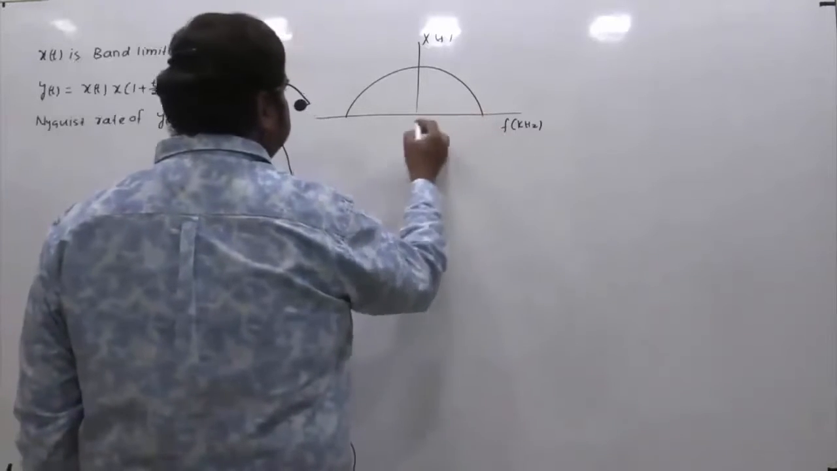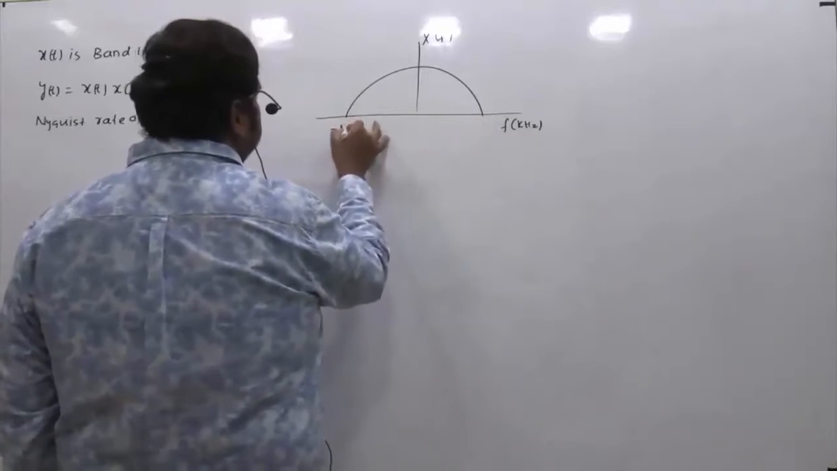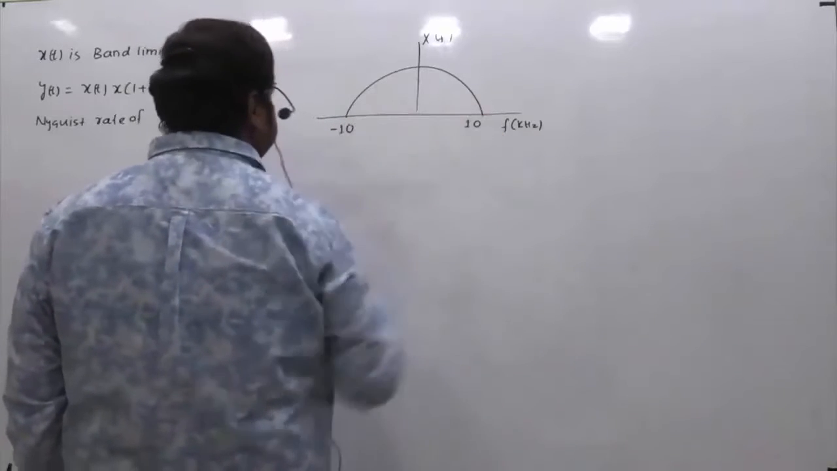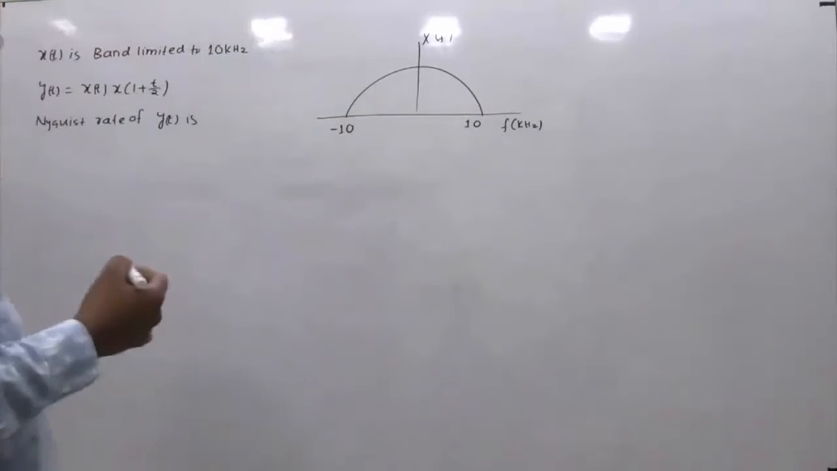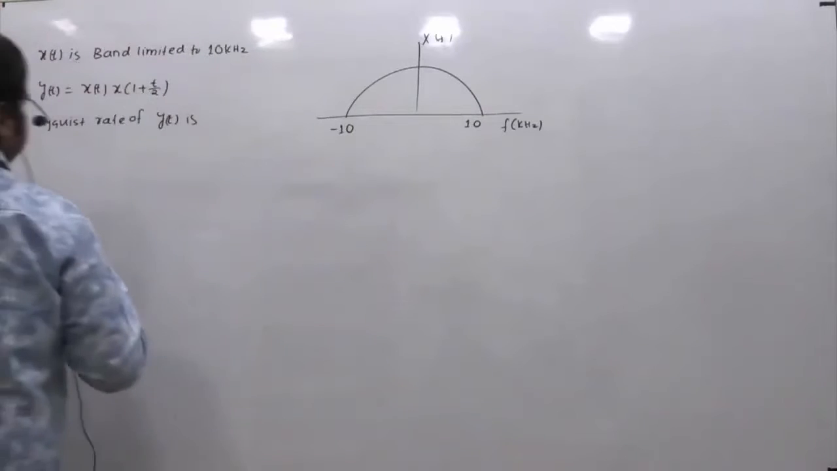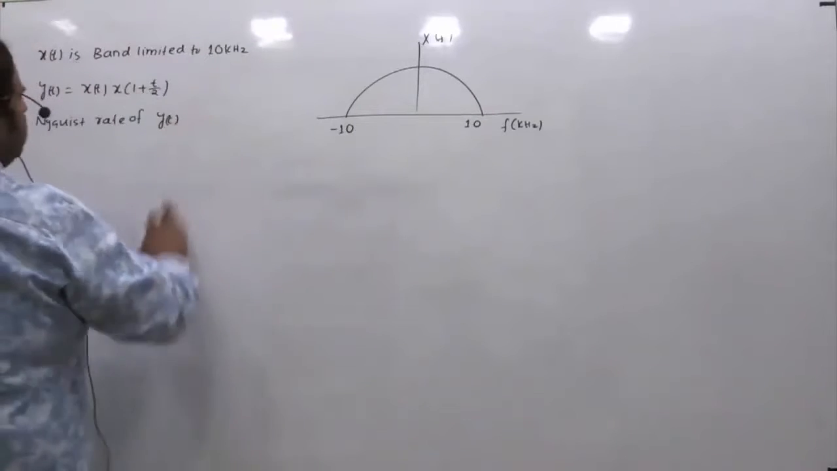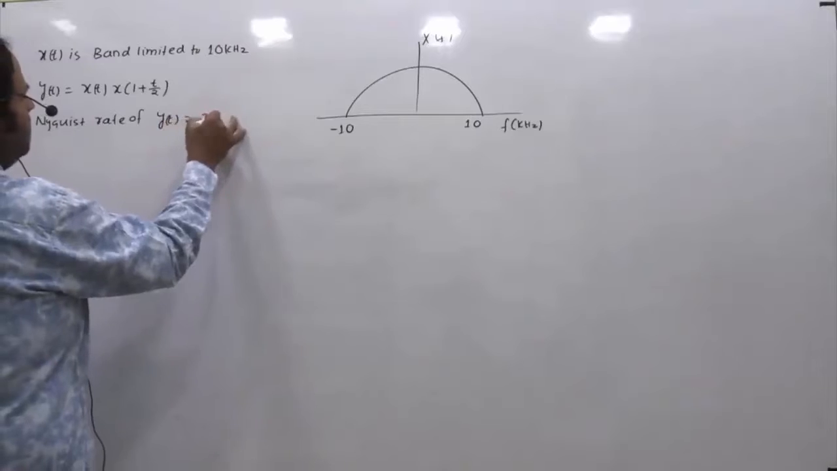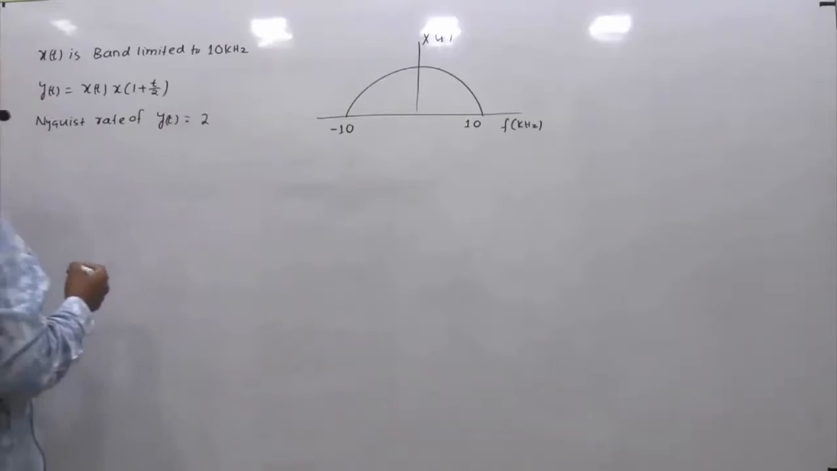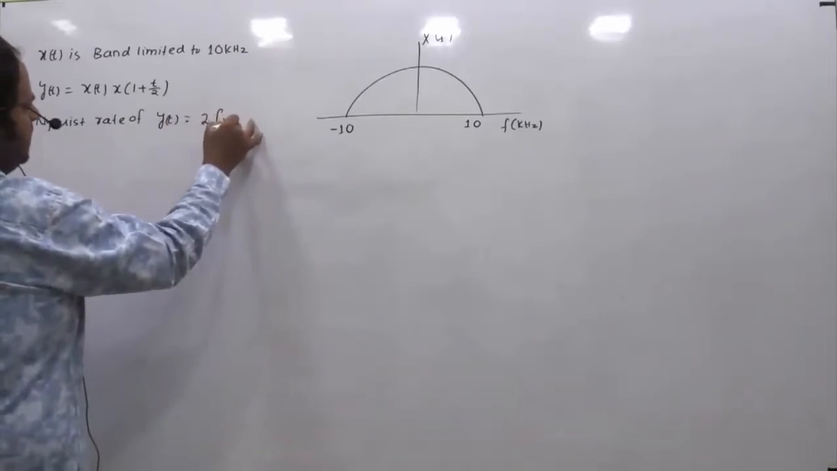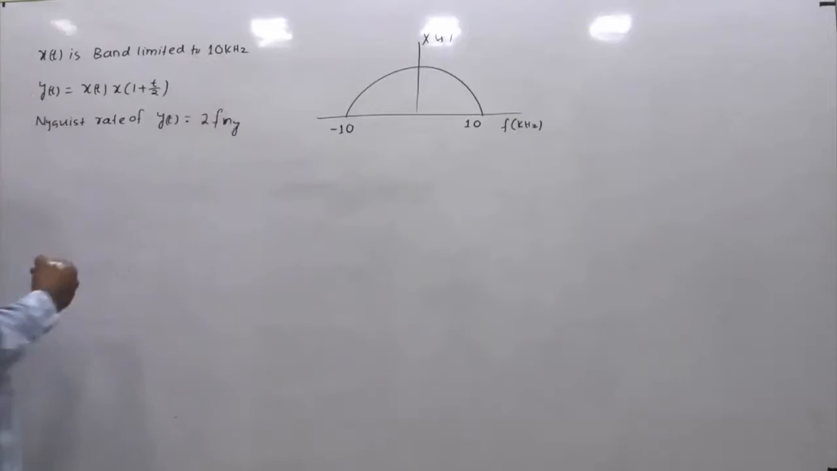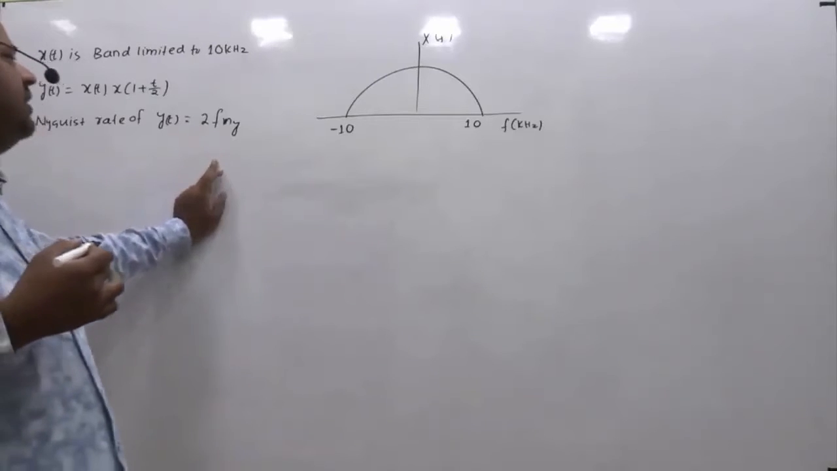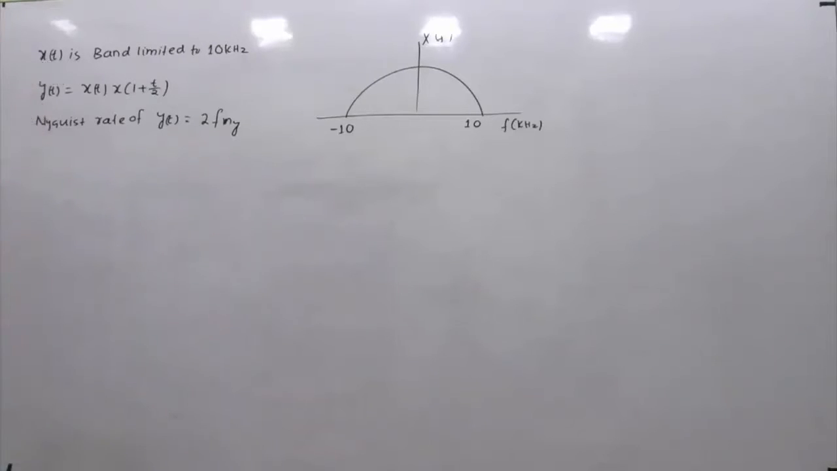It means the range of the spectrum is minus 10 kHz to plus 10 kHz. So the point is, the Nyquist rate of any signal y is given by 2 into the maximum frequency of the corresponding signal. So I am writing this as 2 into fm of y, where fm of y is nothing but the maximum frequency of signal y of t. So basically you have to find this fm of y and just multiply by 2, that will be the final answer.